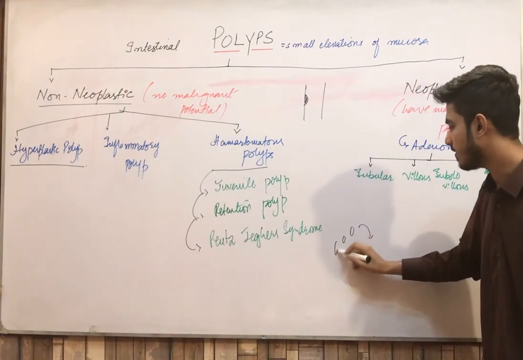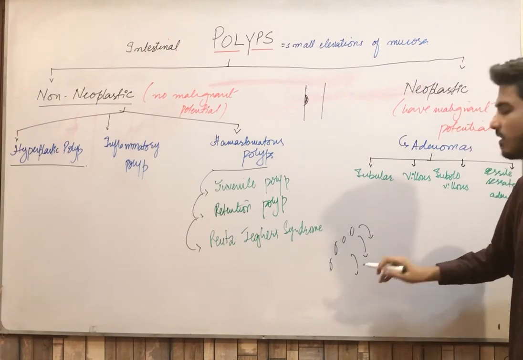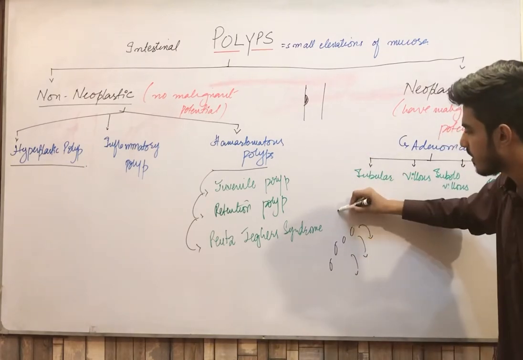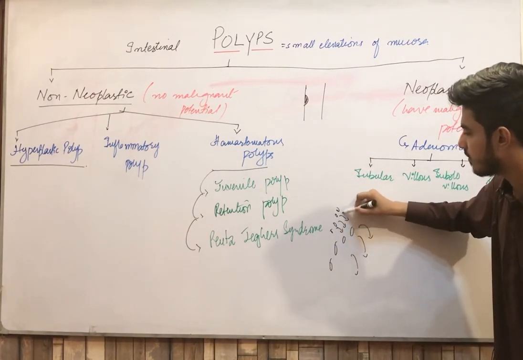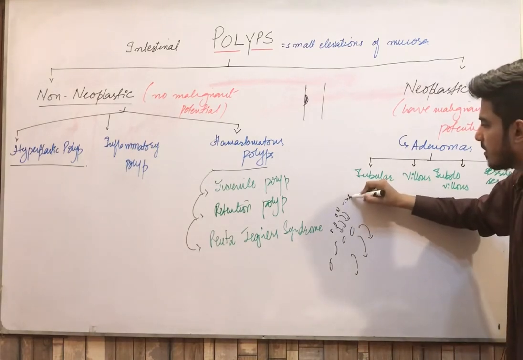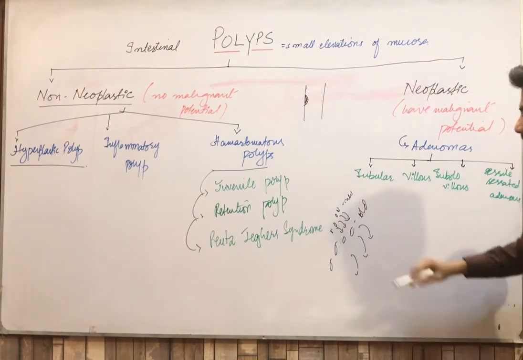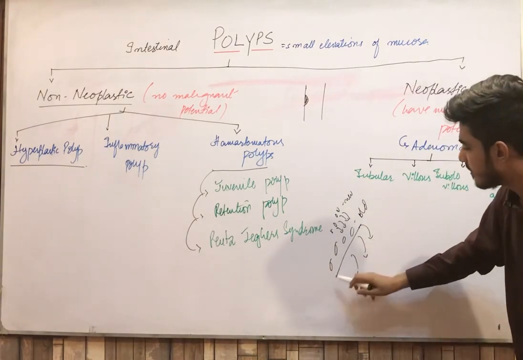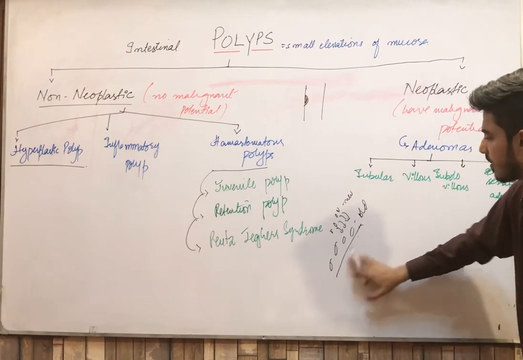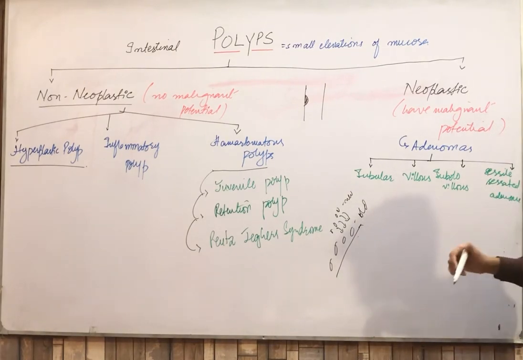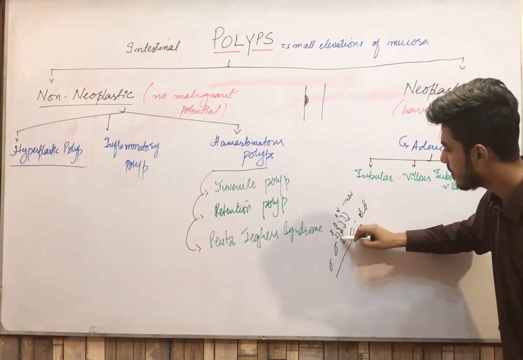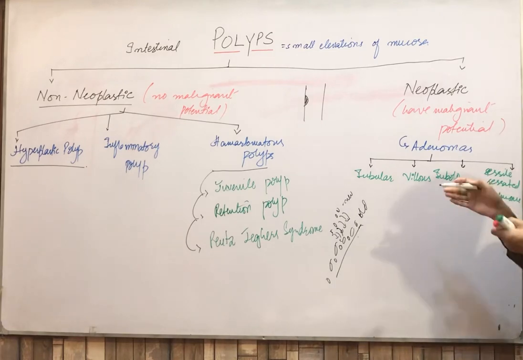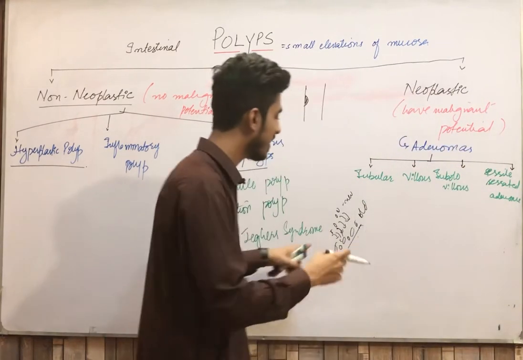These are your old cells. They have to shed off, which means they have to move into the lumen and move out from the body. Now these are your new cells and they will come in place of these old cells. Clear? These are the new cells, these are the old cells. When the old cells shed off, the new cells replace them. But what happens is that these old cells are not shedding off. Clear? They do not shed off. Now the new cells come in place of them, and the new cells are also present at a time and the old cells are also present. So the number of cells is increased.